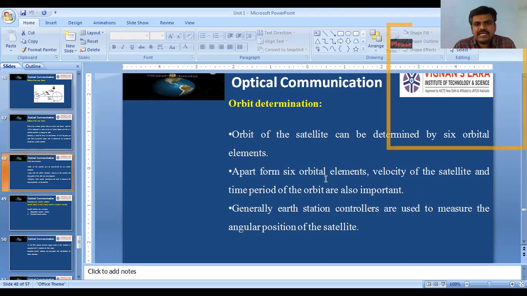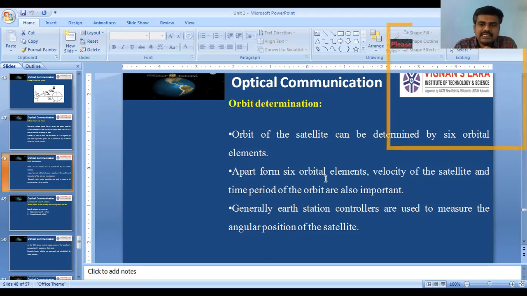Next one is orbit determination. The satellite has left its orbit and is disturbed due to some reasons. Where is the satellite now, and how do we know its orbit? The satellite orbit can be determined by the 6 orbital elements that we already know: eccentricity, argument of perigee, inclination, etc., which we have discussed in the previous sessions.